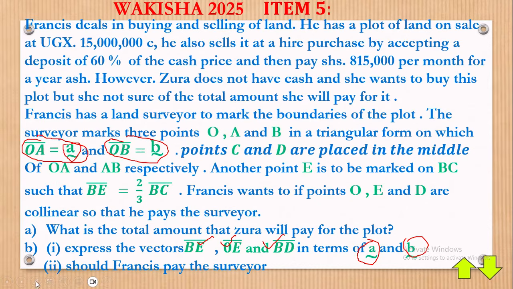Let's try to get this. Now they're saying express vectors BE, OE, and BD in terms of that. So we're going to begin with BE first of all, then we go to OE, then BD. Expressing is more like changing. So let's go back there.